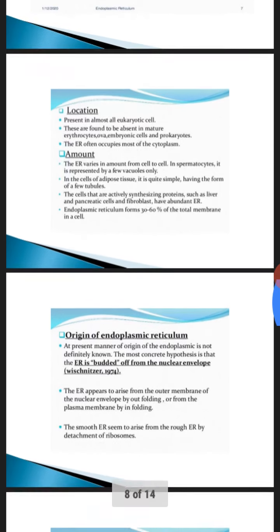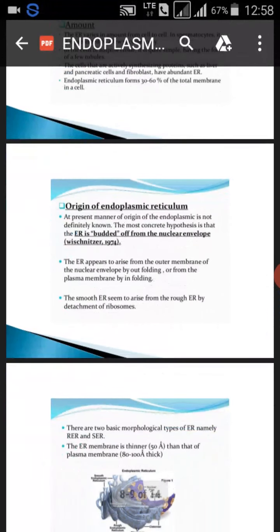Now, you can see here the diagram. There are two basic morphological types of endoplasmic reticulum, the rough and the smooth. And the endoplasmic reticular membrane is 50 Angstrom thick and the plasma membrane is 80 to 100 Angstrom thick. Here in the diagram, it's very clear.